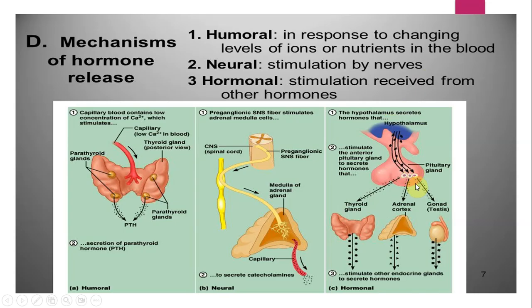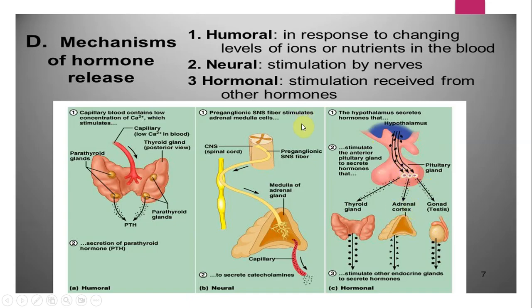Once the hormone is released, it may act on one of these three organs eventually: thyroid, adrenal cortex, or the gonads. If it acts on the thyroid gland, it would stimulate the production of thyroid hormones T3, T4. If it acts on the adrenal cortex, the adrenal hormones, and if it acts on the gonads or the testes, it may result in the release of testosterone. What exactly is happening here is that one hormone release is stimulating the production of another kind of hormone. So this is the hormonal stimulation.